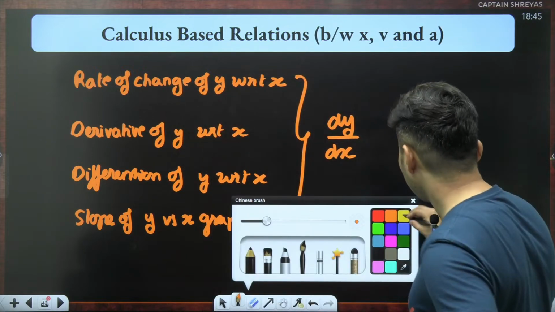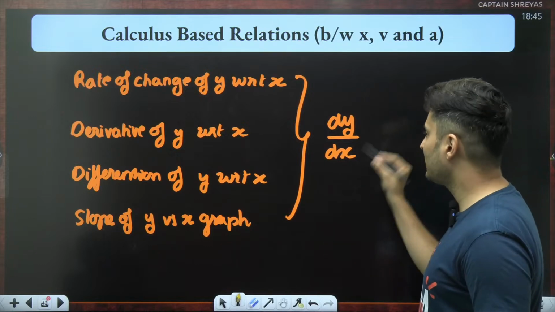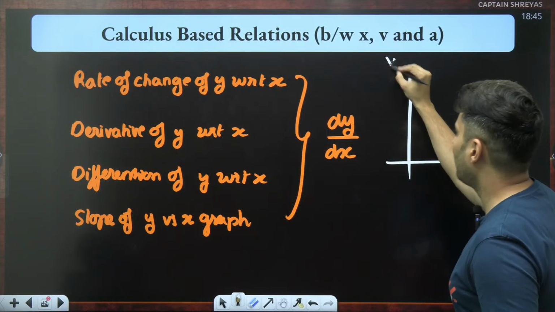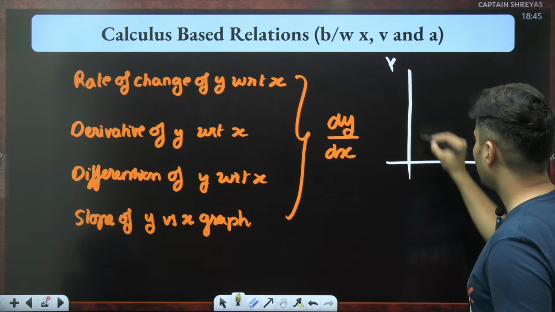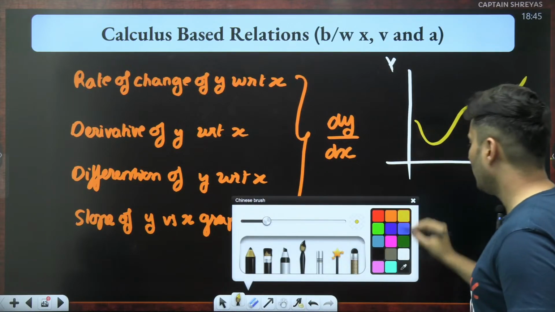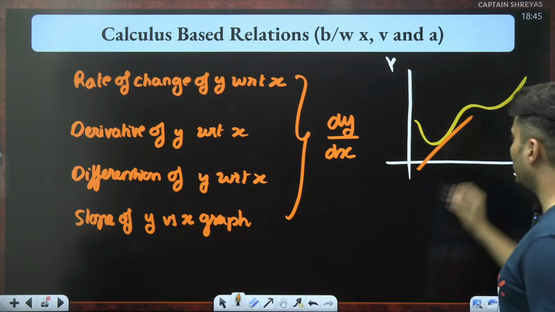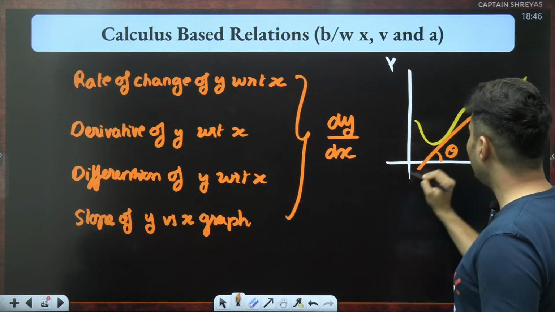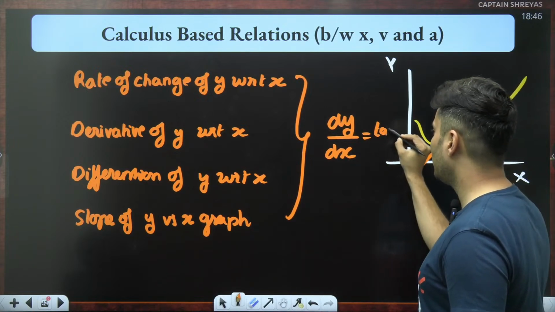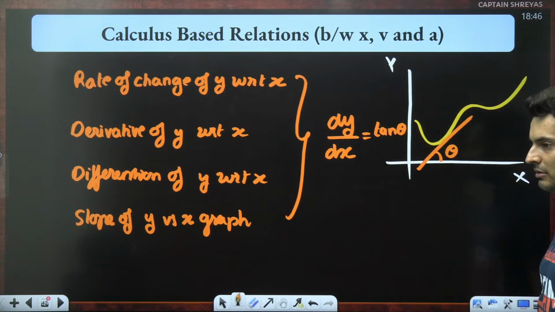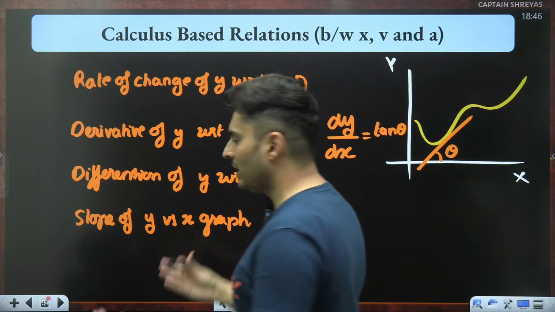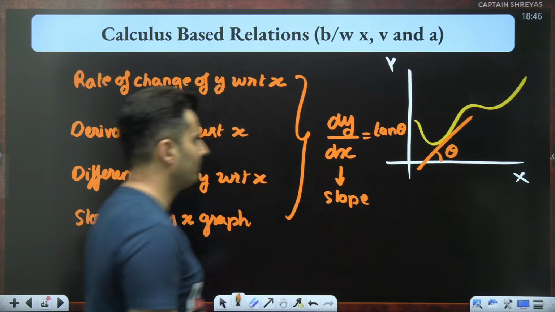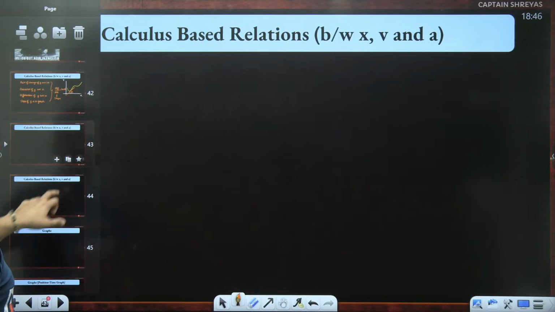So dy by dx is nothing but, whenever you have a graph of y versus the x-axis, maybe the graph is something like this, you draw a tangent at any point and you measure the theta value. So dy by dx is how quickly it is changing up or down. That is basically your tan theta. That is the concept of derivatives, where you draw the tangent and you measure the slope. This is also called the slope of the graph. This is one basic thing which you should obviously know.